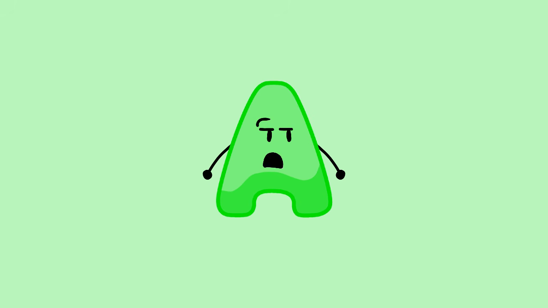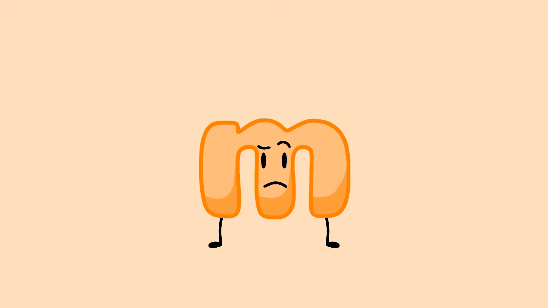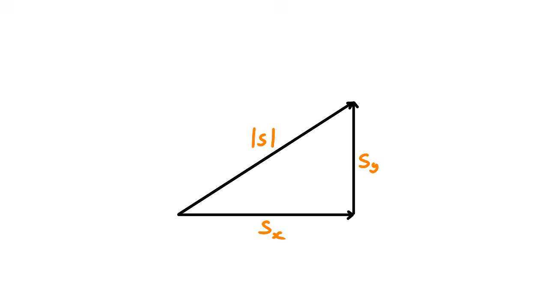Oh, okay. Examples of vector quantities are force, momentum, acceleration, velocity, and displacement. Wait, did you just say our names again? Yeah? Why? Well, distance is the scalar magnitude of displacement, and speed is the scalar magnitude of velocity.